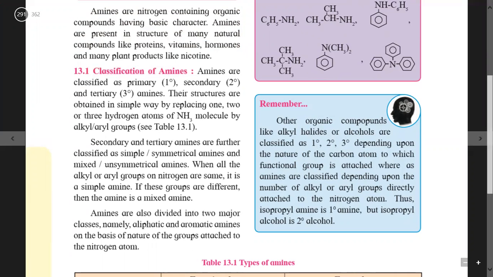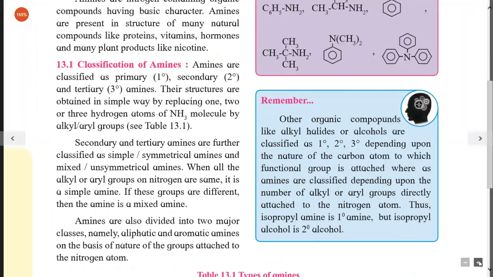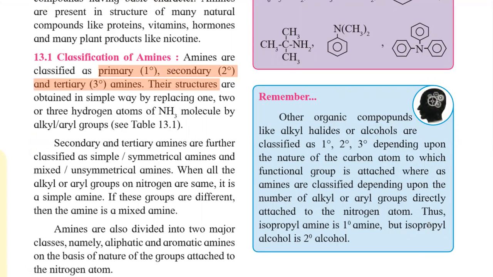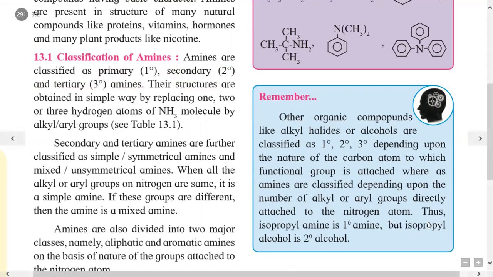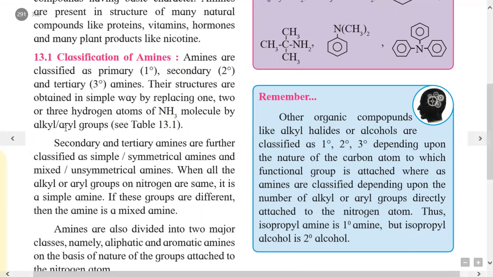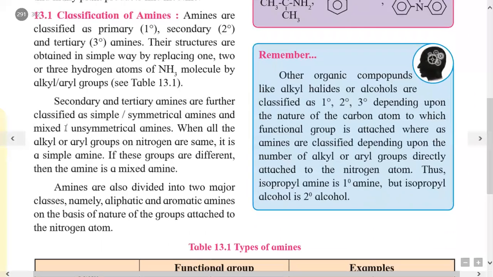So amines are classified into three types, that is primary amine, secondary amine and tertiary amine. These are the three types of amines. They are classified on the basis of the number of hydrogen atoms replaced from the ammonia molecule by alkyl group or aryl group. We will study these different types and their examples in table number 13.1.